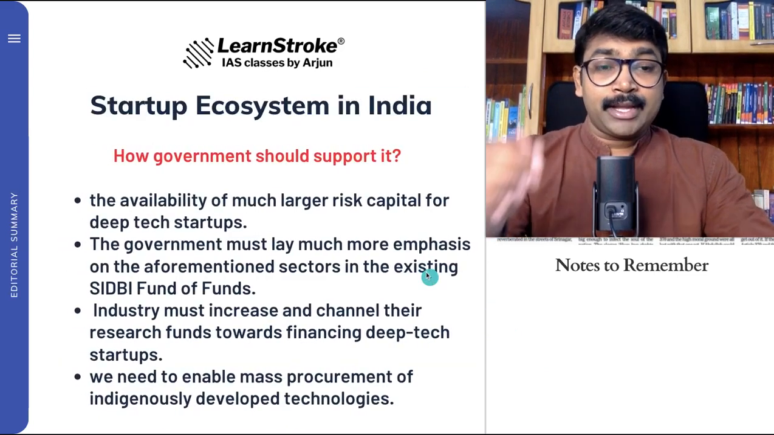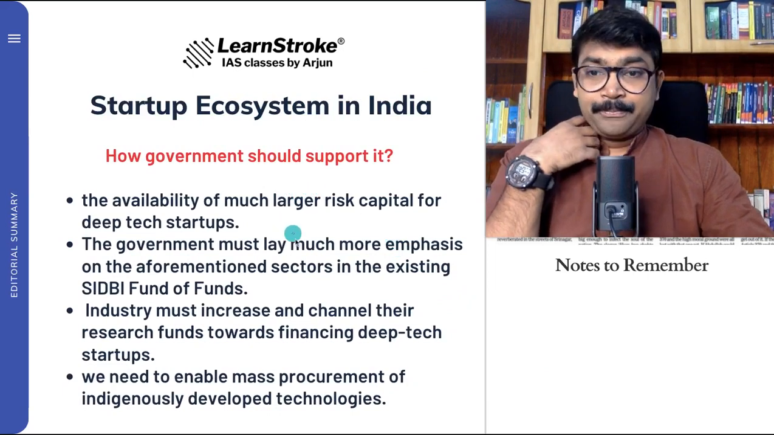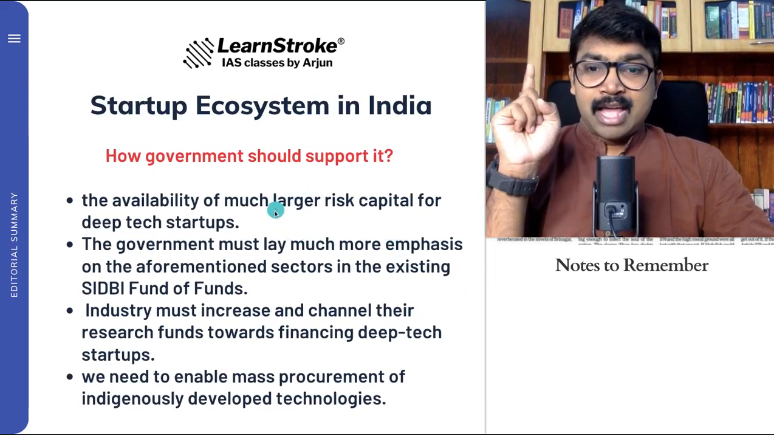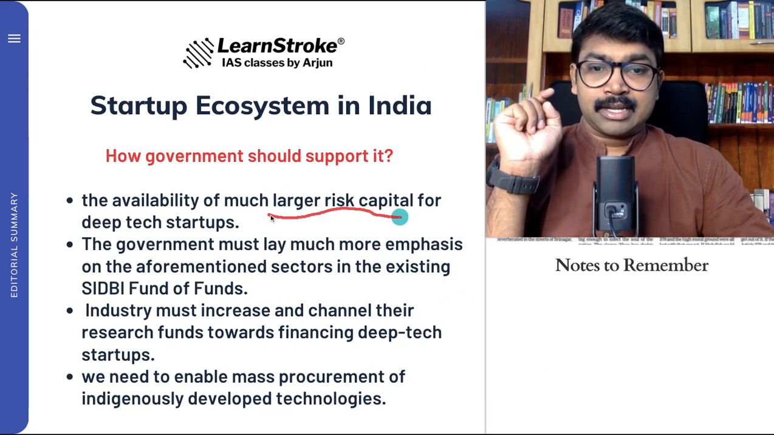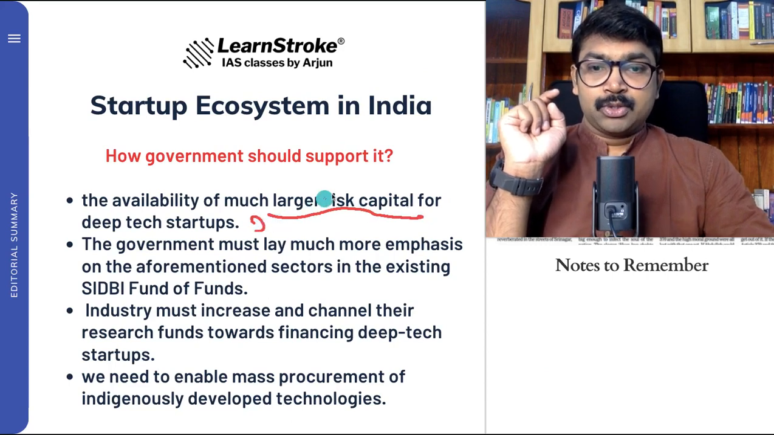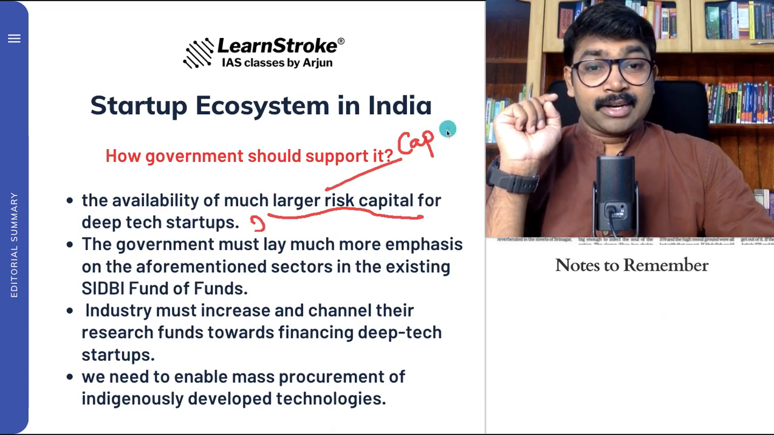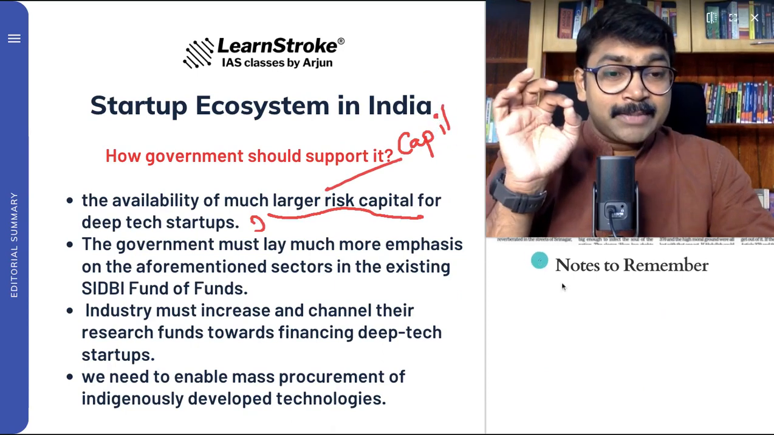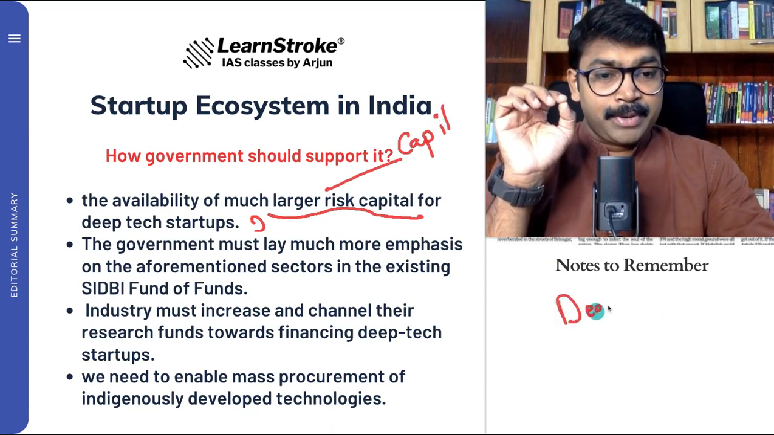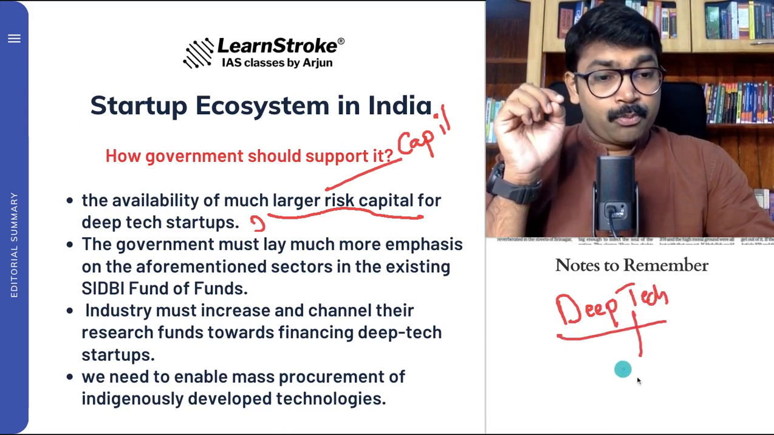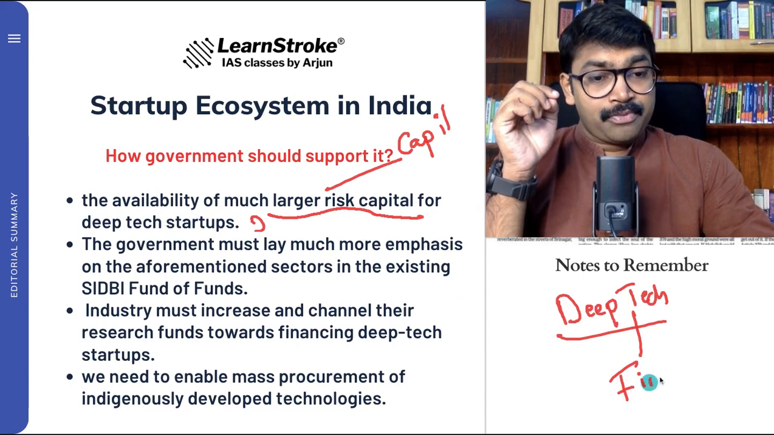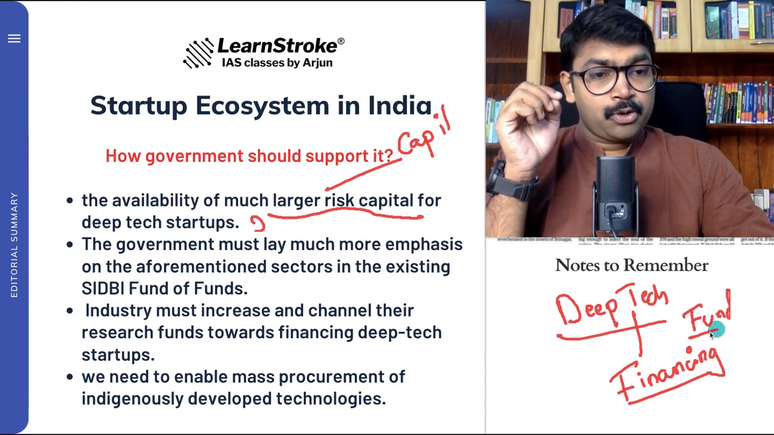And how do you think the government should support deep tech startups? The first is availability of much larger risk capital for deep tech startups. So the government should create more capital, larger risk capital. You know why? The biggest problem of deep tech startups is that the majority of them don't get proper funding or financing. That is very important to be known.